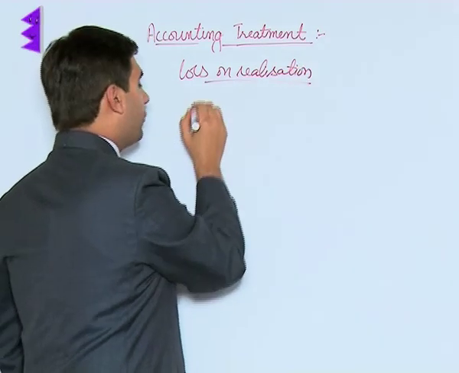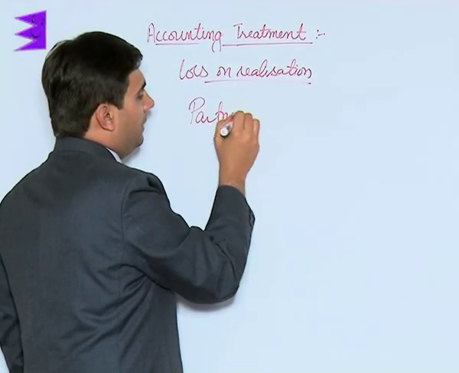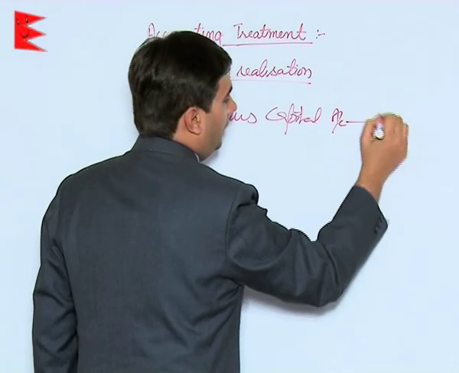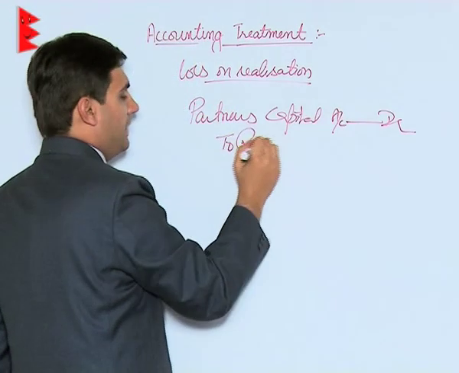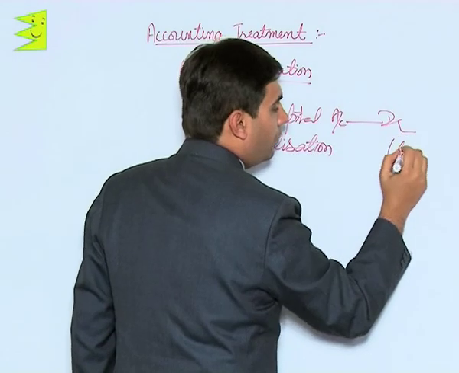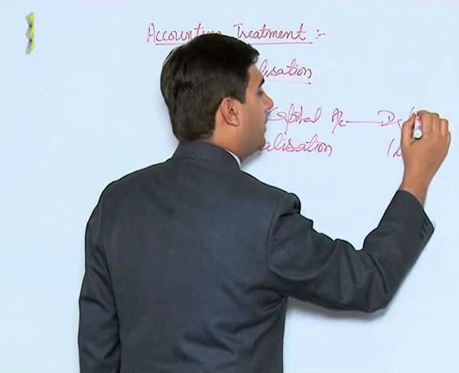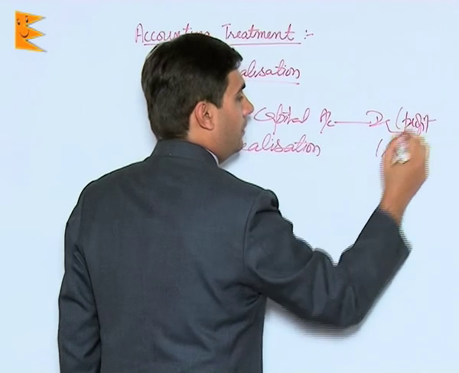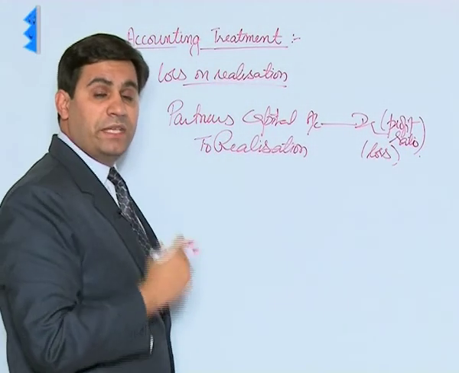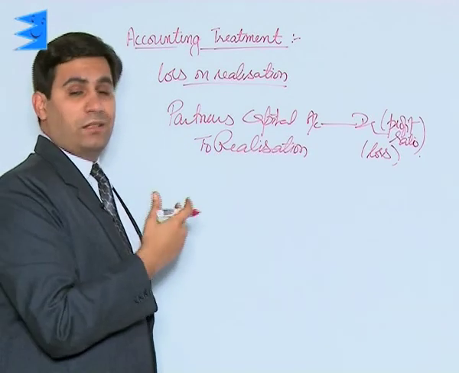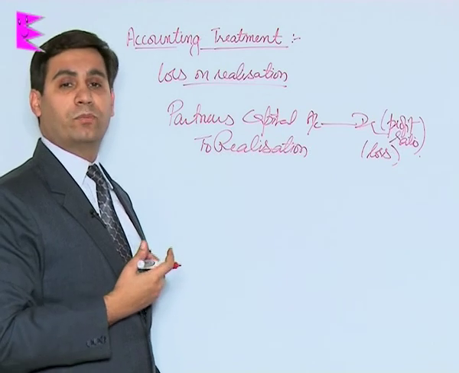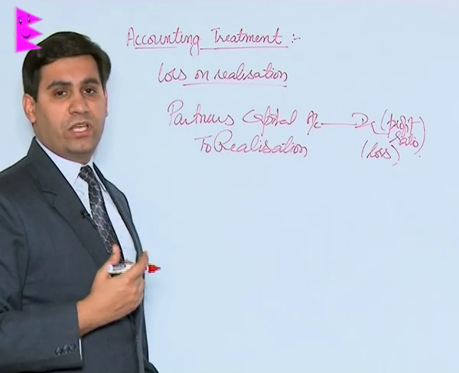The partners will now have to bear this loss, so the entry would be partners' capital account debited to realization with the amount of loss and in profit sharing ratio. That means the partners will bear the losses, and in case there are profits they will get the share of profits in their agreed profit sharing ratio.